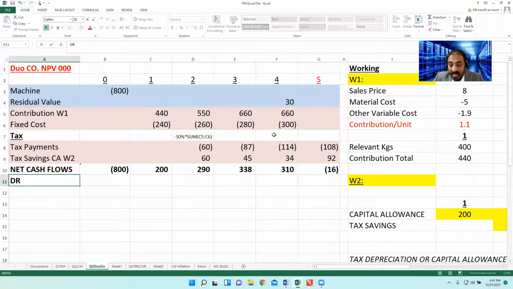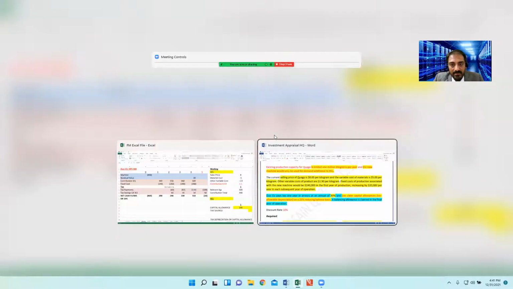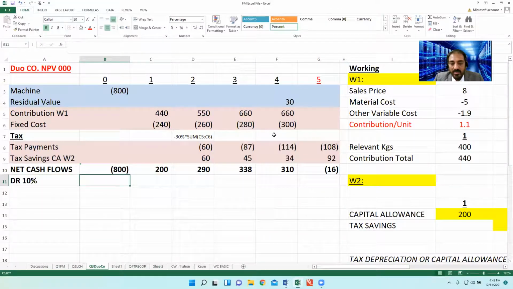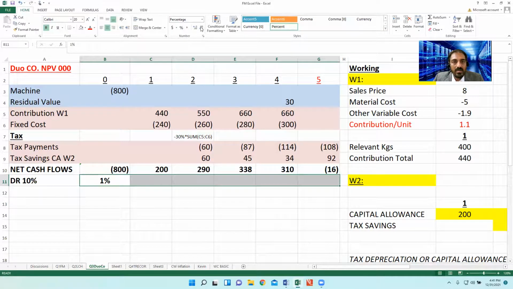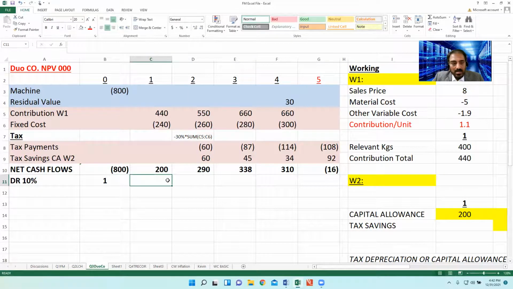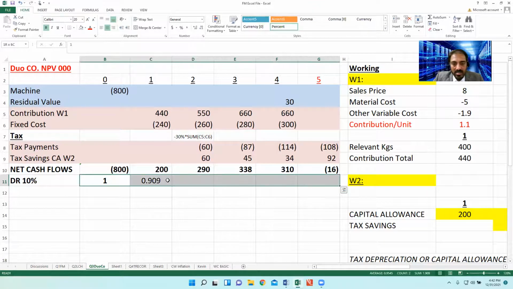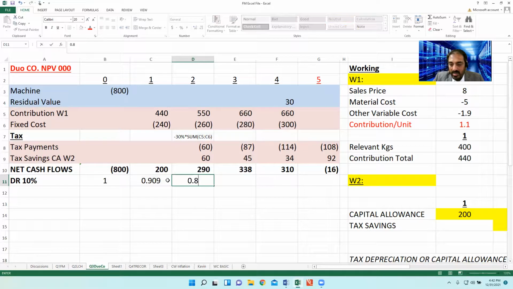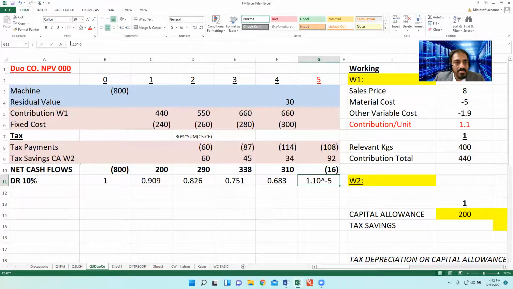The discount rate given here is 10%. The discount factors are 1, 0.909, 0.826, 0.751, 0.683, and 0.621.